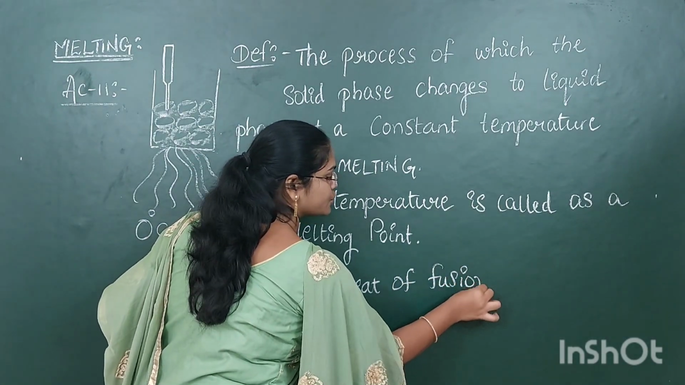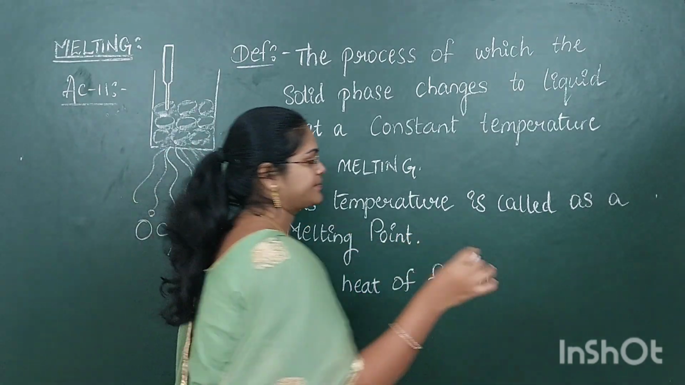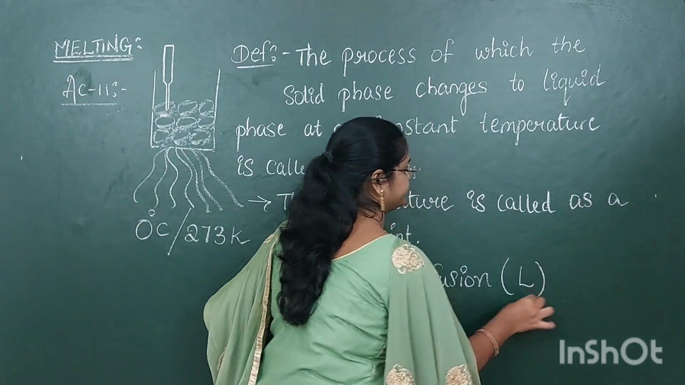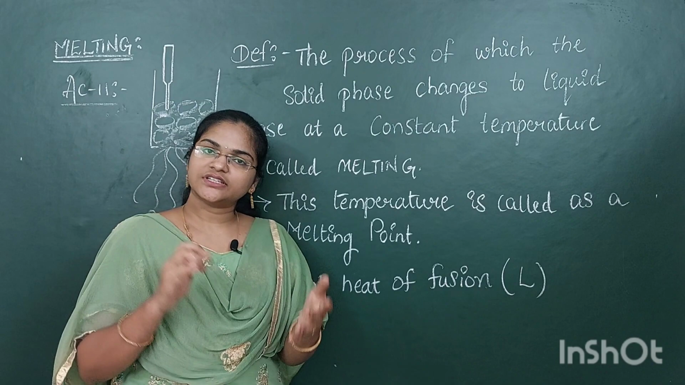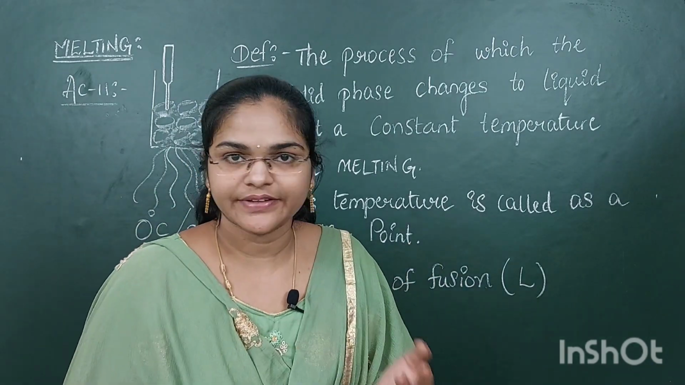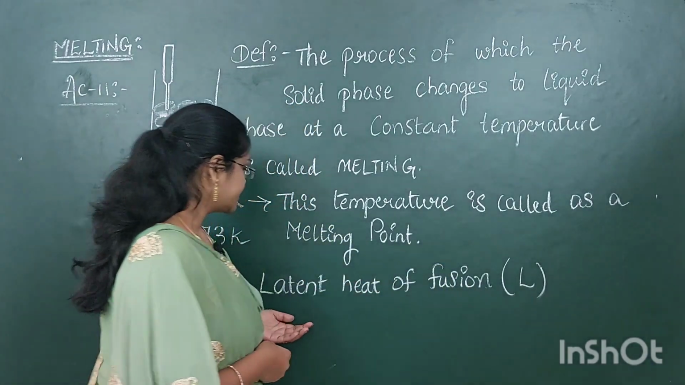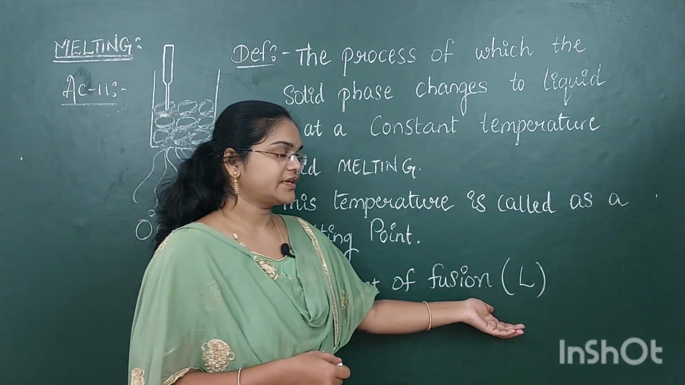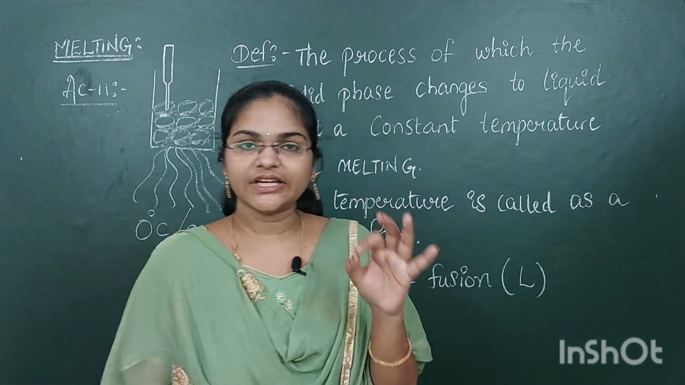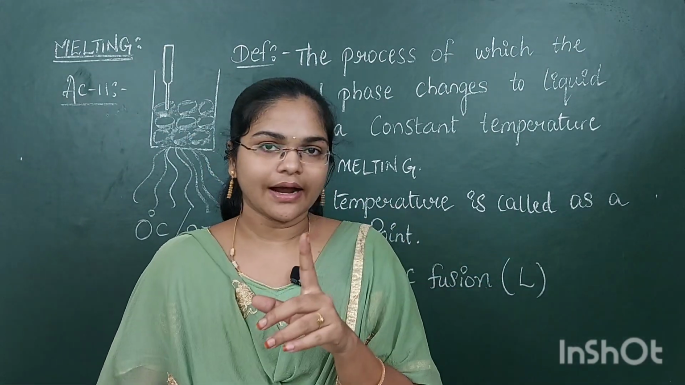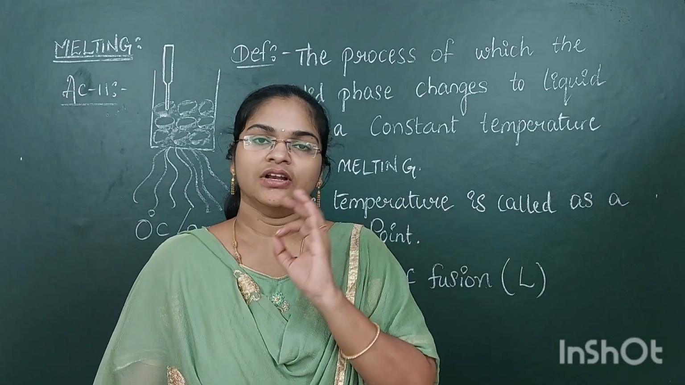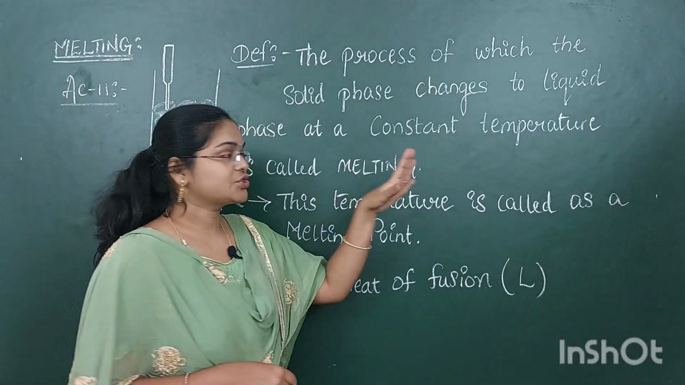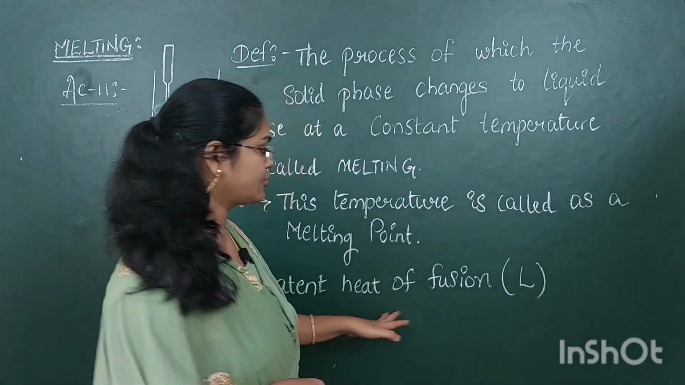Latent heat of fusion is also represented by capital L only. Yes, we have represented latent heat of vaporization with capital L, and here the latent heat of fusion is nothing but the amount of heat required to convert 1 gram of solid into liquid at constant temperature. It is called the latent heat of fusion.